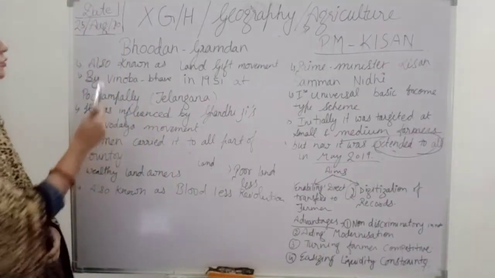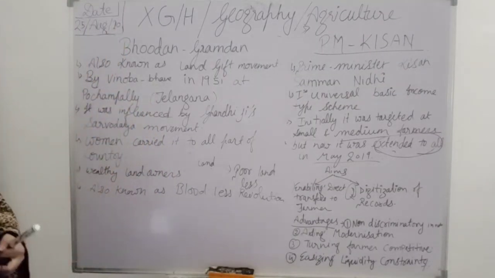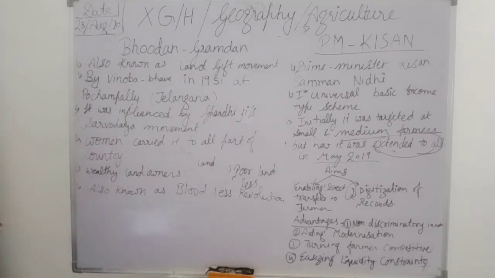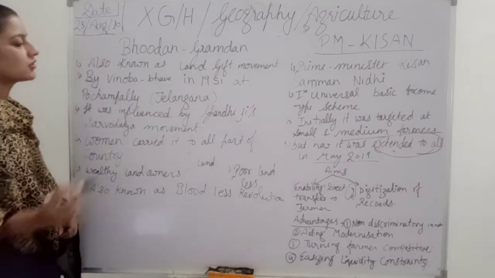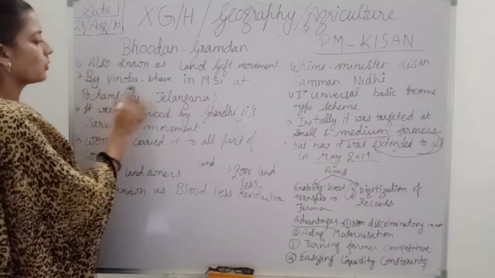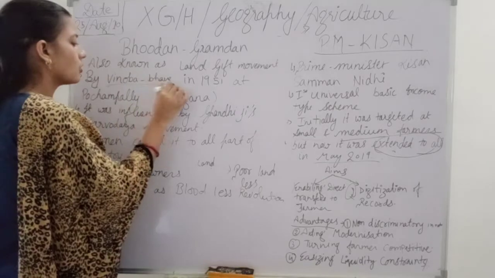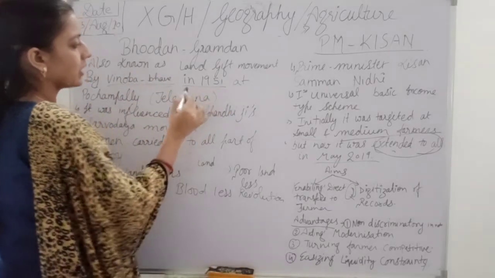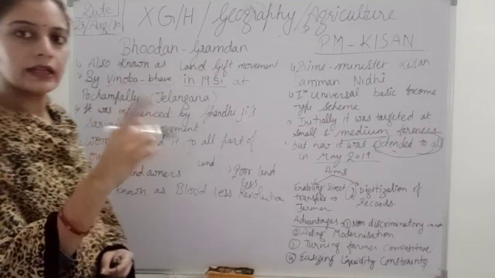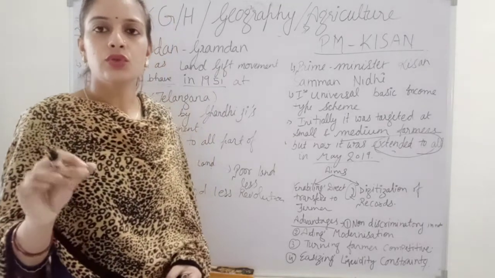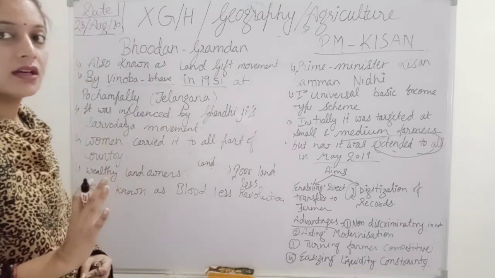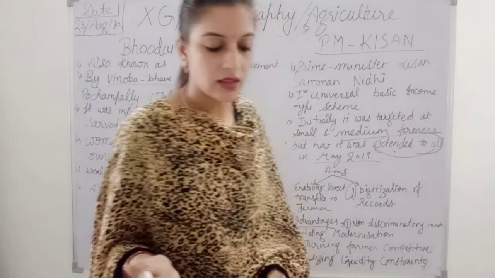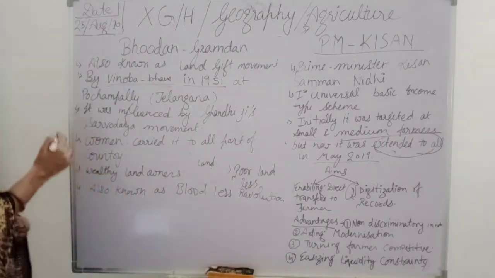Now children, next is Bhoodan Movement. Bhoodan is also known as the land gift movement. It was started by Vinoba Bhave, whom Mahatma Gandhi also called his hero. He started it in 1951, after the British rule. It also comes under institutional reform.